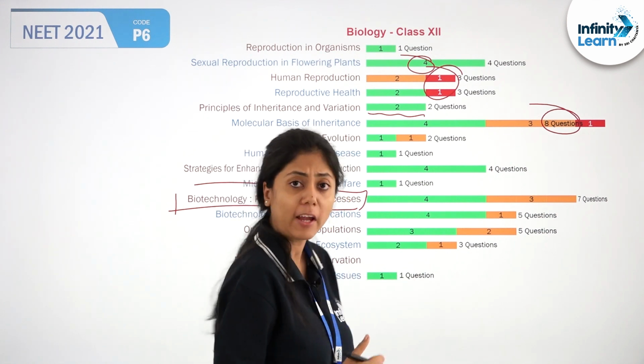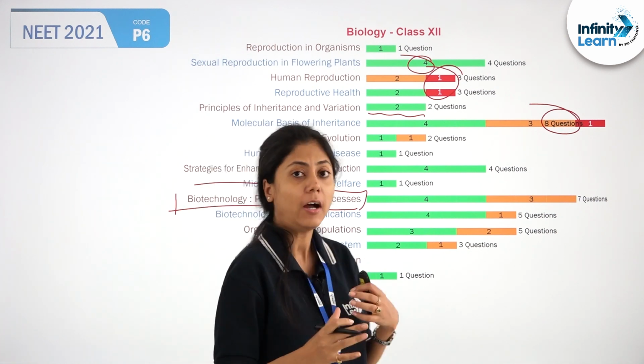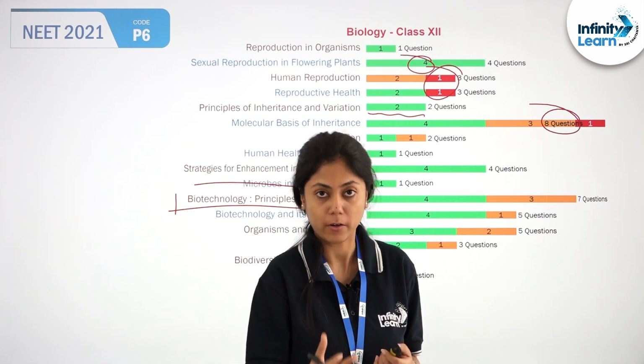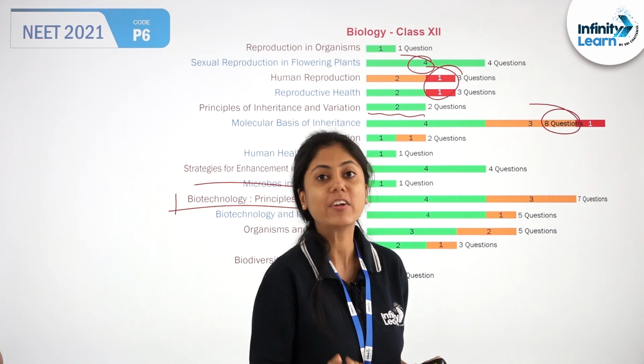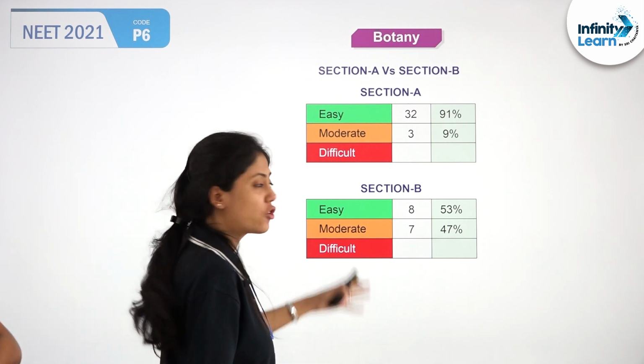Overall 12th standard में देखोगे, I can again say that it is a comparatively easy to moderate paper, right? क्योंकि difficulty level obviously it's very very less. अब बॉटनी का एनालिसिस है सेक्शन ए बी वाइज.